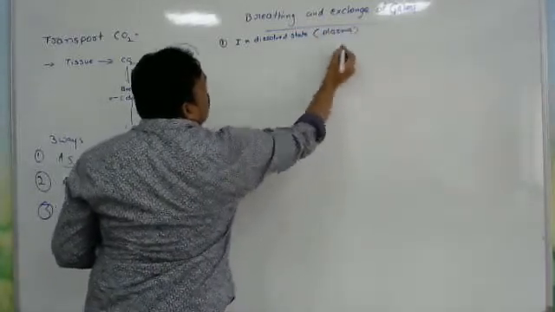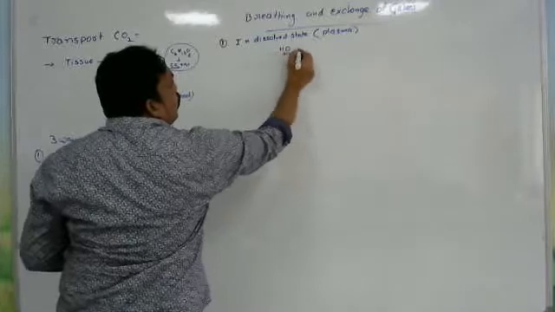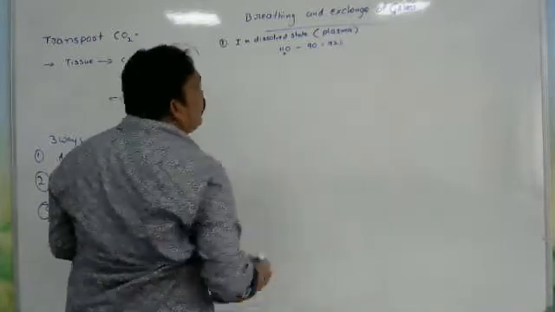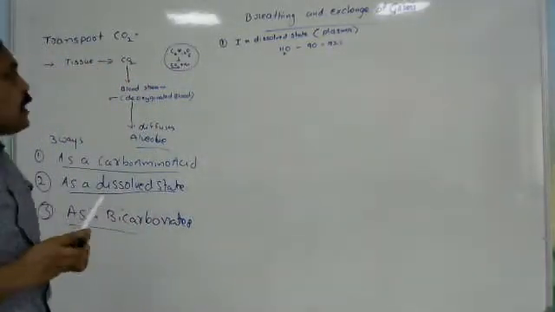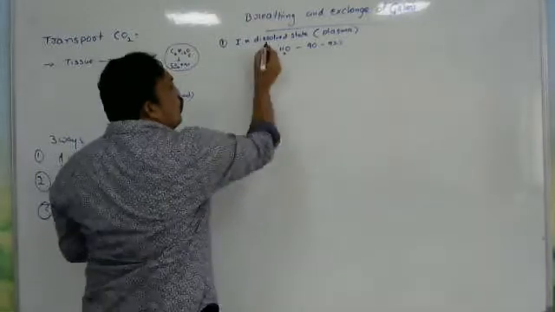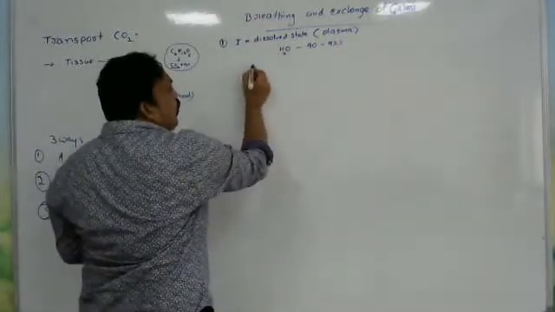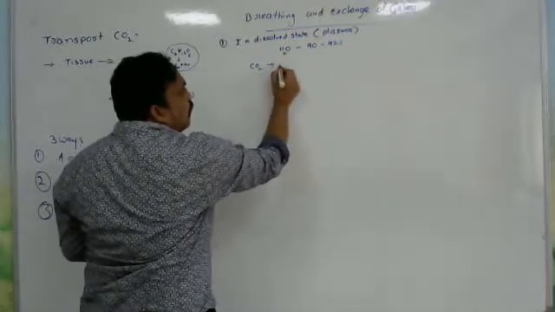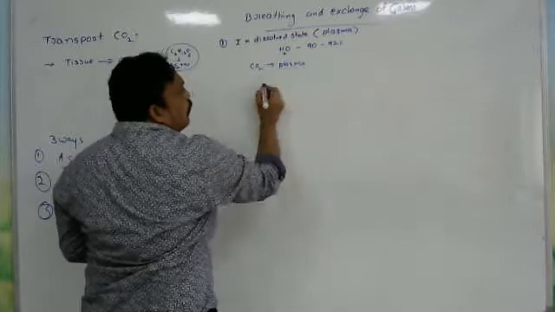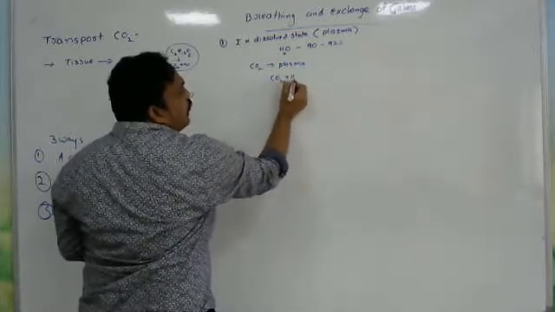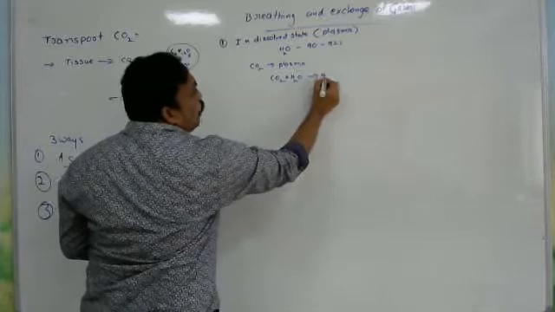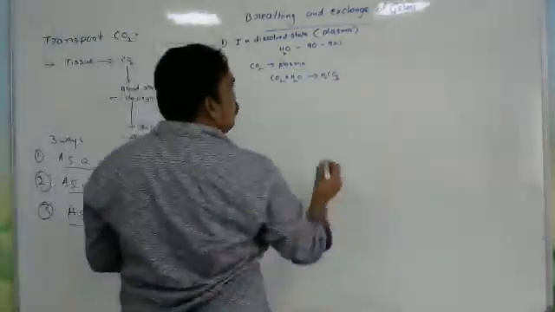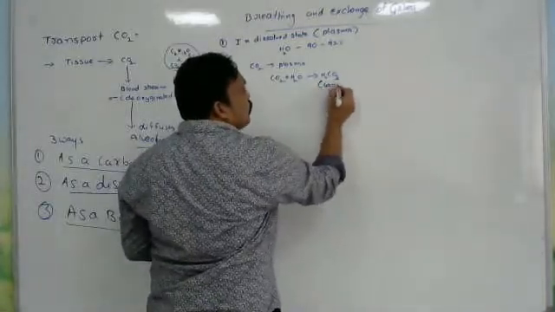Already we know that plasma has a water content of about 90 to 92 percent. So carbon dioxide enters into the plasma and dissolves in plasma. Carbon dioxide plus water combine and form H2CO3, which is nothing but carbonic acid.